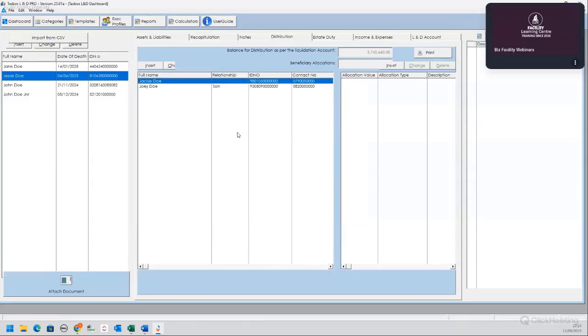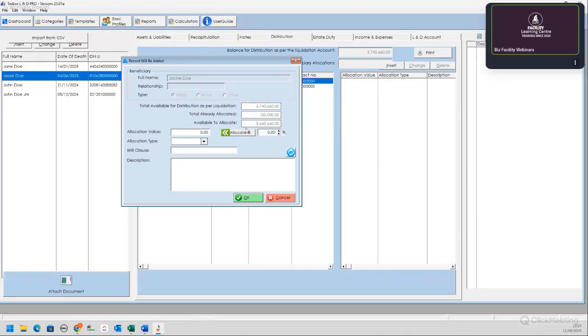Okay, so there's Jackie. So now we're going to insert Jackie's portion. You can see that the 100,000 you've already put in for the son has already populated in the next screen. So this shows the flow of the distribution, which is really nice.